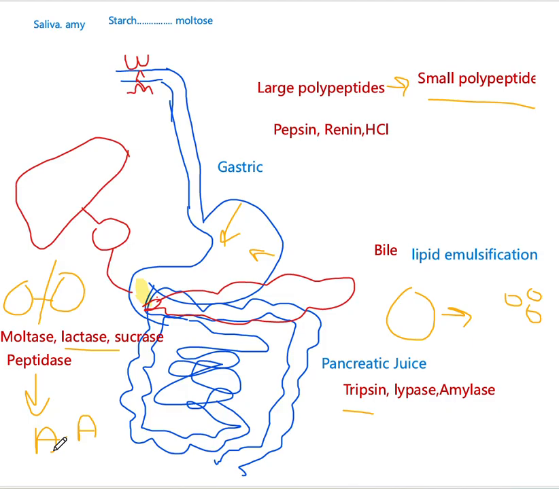So here I'm not going to discuss the absorption process. Here it is only about the enzymes. Okay, so if you have any questions, you can comment in the comment section.